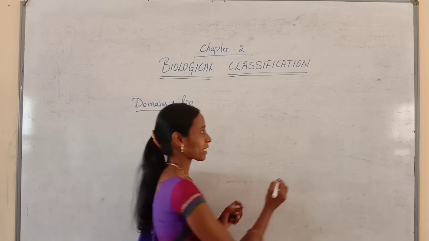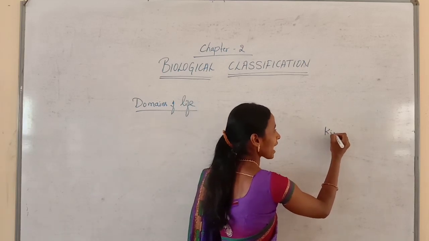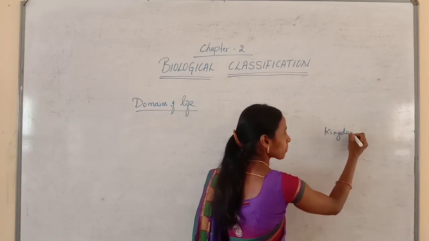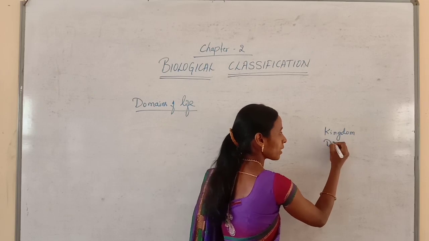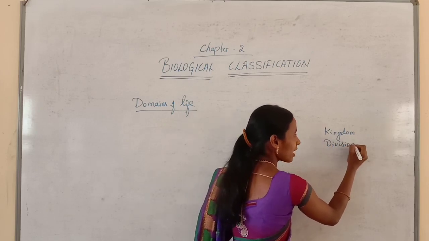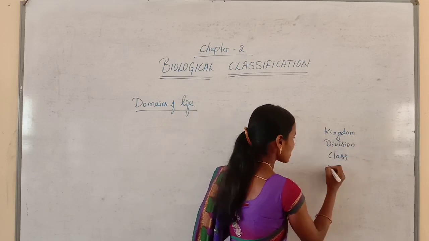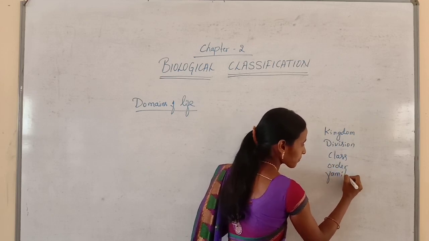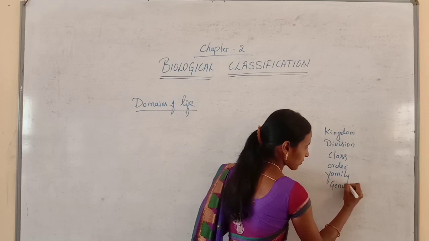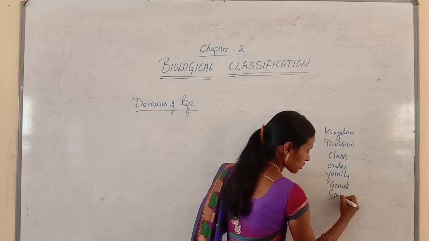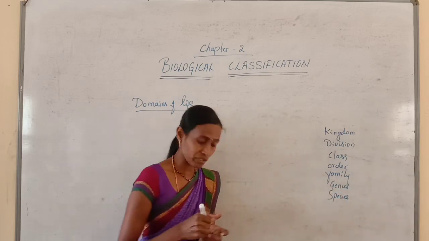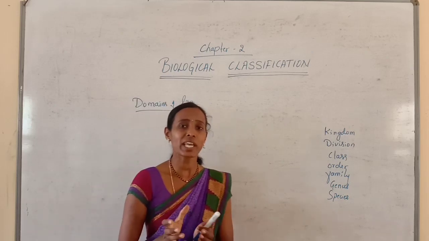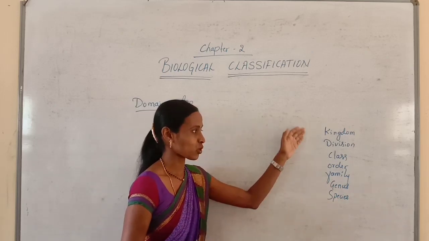In the taxonomic hierarchy, each and every organism is initially placed under the kingdom, followed by division, then class, order, family, genus and species. So this is the taxonomic hierarchy, and each and every organism has it.